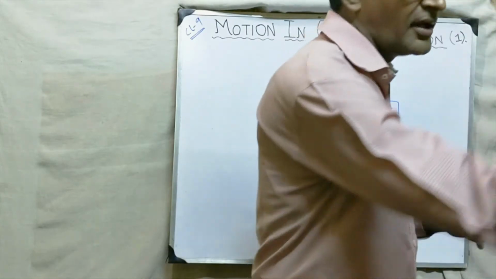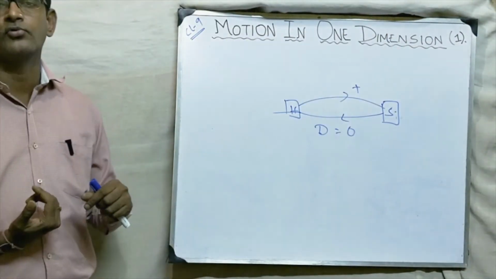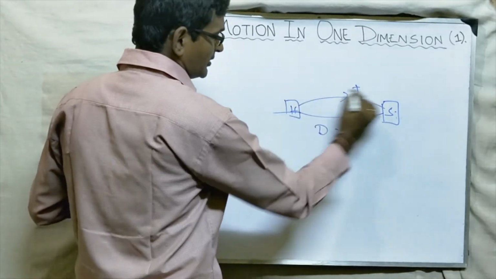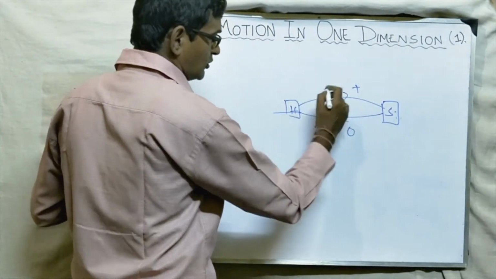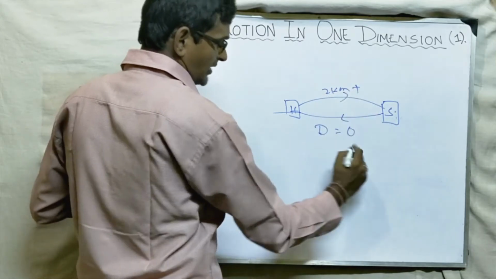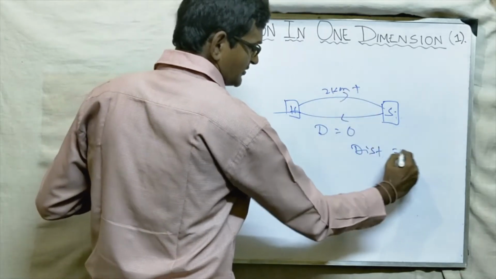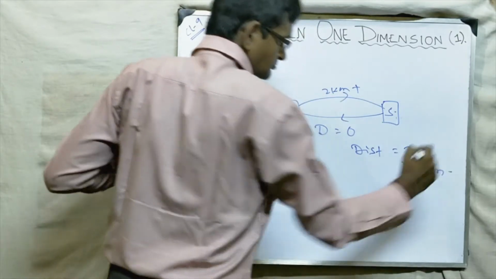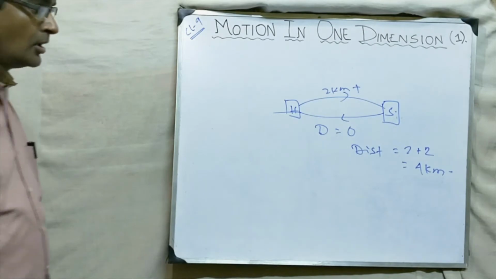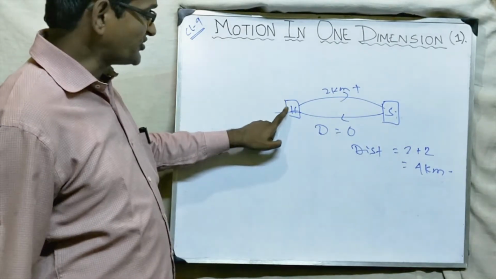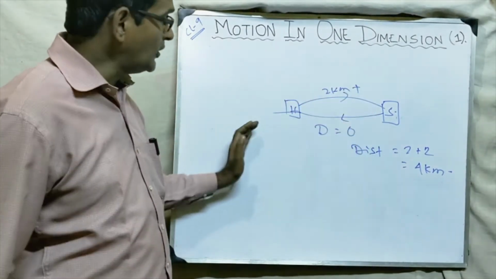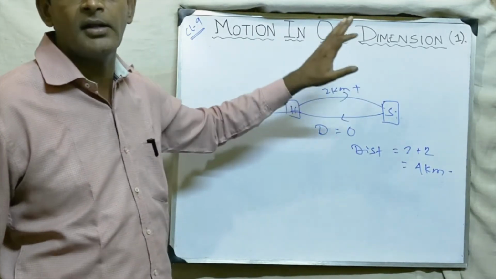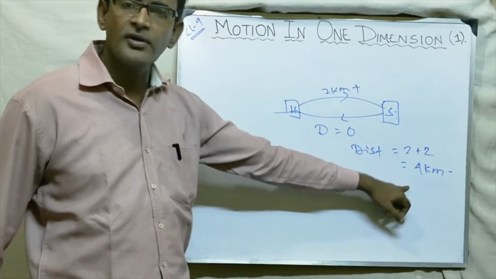Suppose I am going from A to B, again I am coming back to A. Suppose the distance from home to school is 2 kilometers. So what is the distance? Total distance 2 plus 2, that is 4 kilometers. You went 2 kilometers to school, again came back 2 kilometers. So how much distance have you traveled in the whole day? 2 plus 2, 4 kilometers.